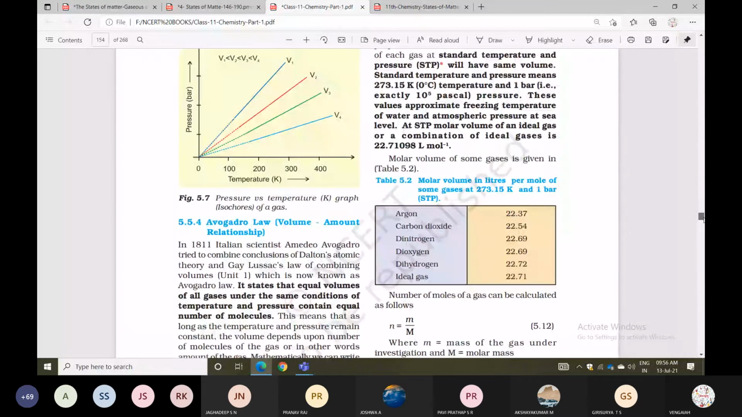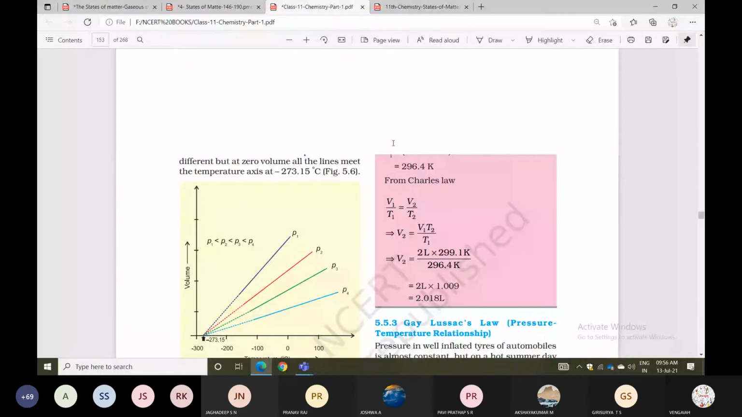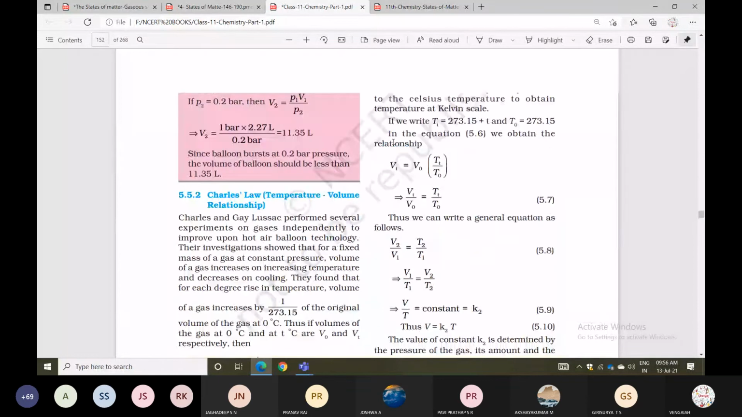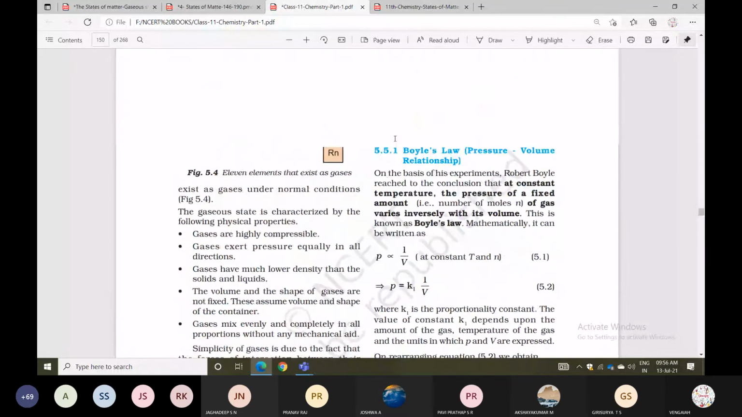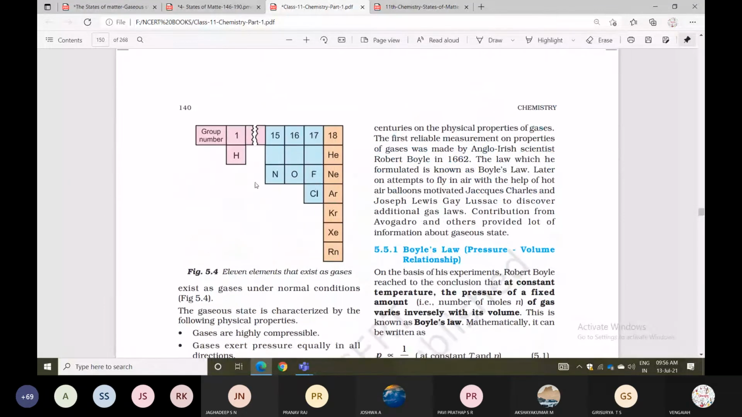How many gaseous elements are there? You can check it here, on our page number 140. Count the numbers. Hydrogen is a gaseous element. Hydrogen, nitrogen, oxygen, fluorine, chlorine. Then helium, neon, argon, krypton, xenon, radon. So here 6, here 5. 6 plus 5, total 11 elements. These 11 elements only exist in the gaseous state.